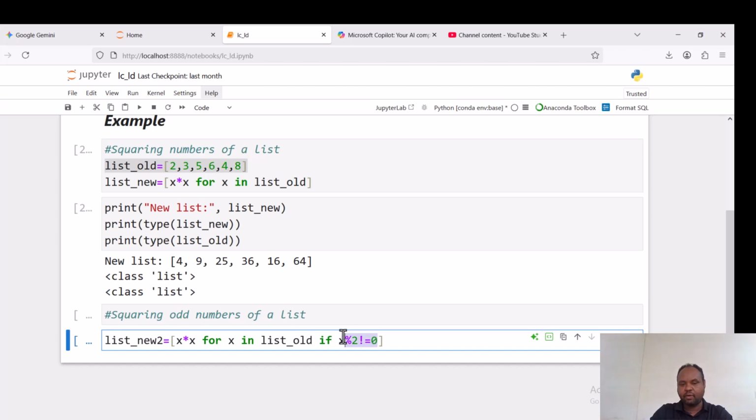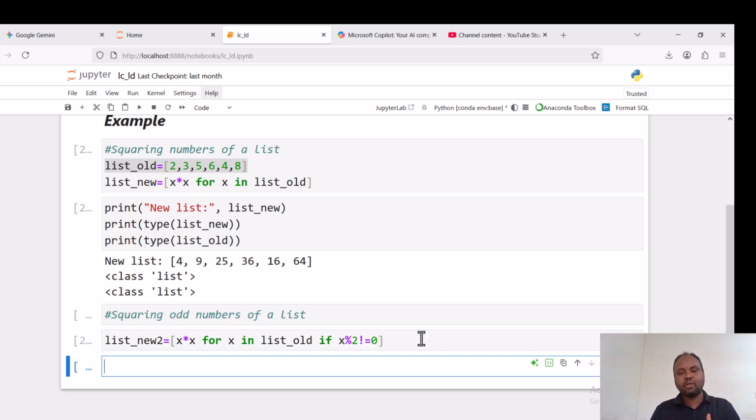If x divided by 2 gives us 0, the numbers we are considering for squaring are nothing but the even numbers, but we need here the odd numbers, where this expression does not give 0. This expression evaluates to true if x divided by 2 does not give us 0, so we are considering the odd numbers to be squared.